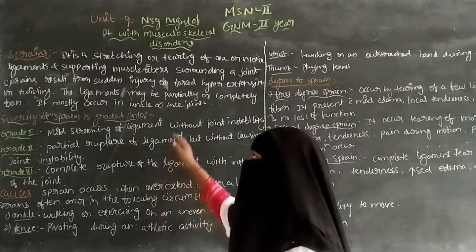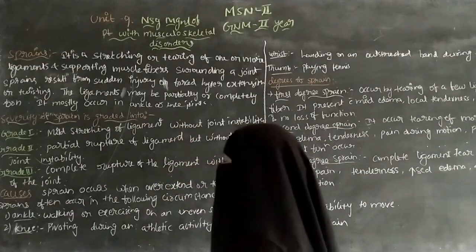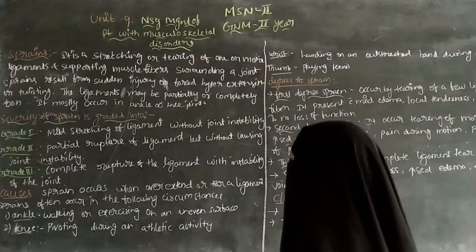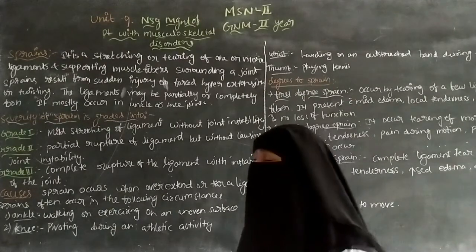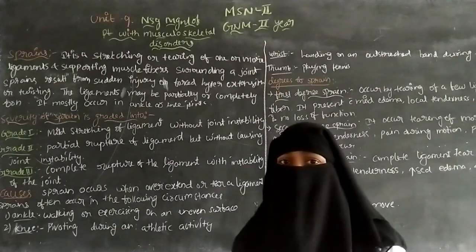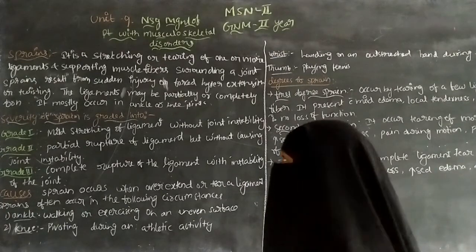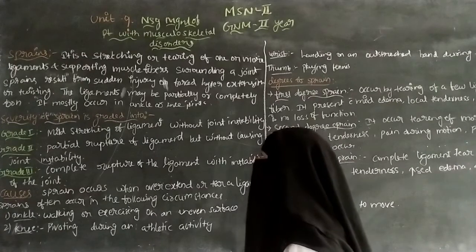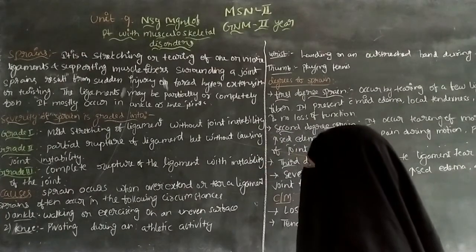So that is the definition of sprains. A sprain is a stretching or tearing of one or more ligaments, which help the muscles attach to the bones, and supporting muscle fibers surrounding a joint.